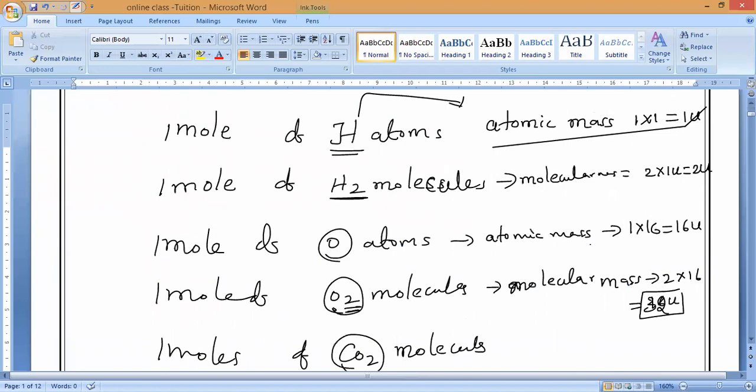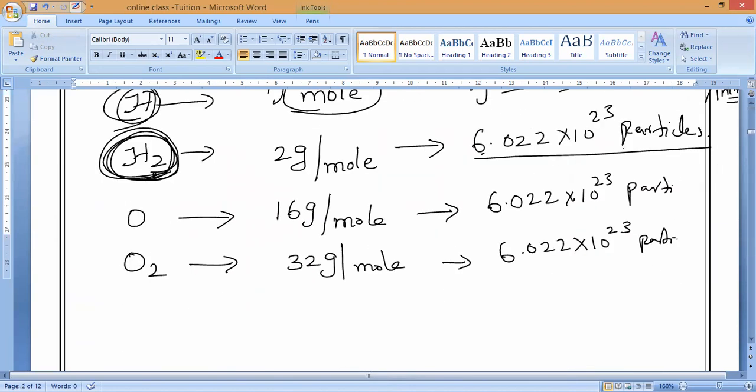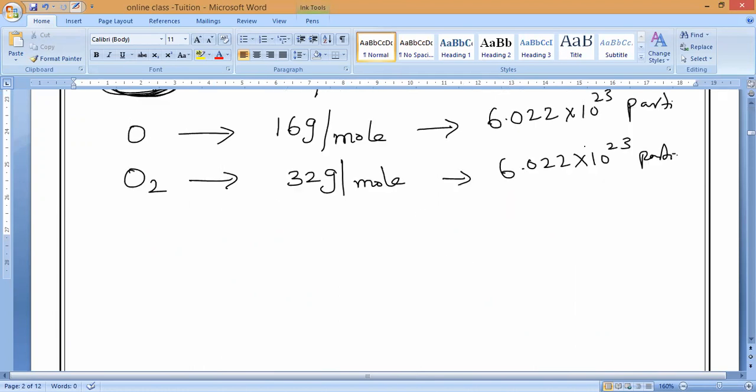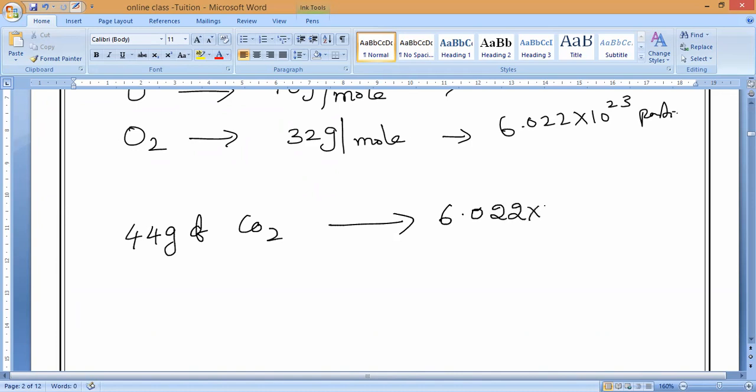So if you take the gram atomic mass of any substance, how many particles does it contain? 6.022 into 10 power 23 particles. If you take 44 grams of carbon dioxide, it also contains 6.022 into 10 power 23 particles.